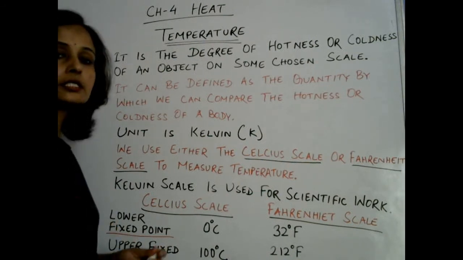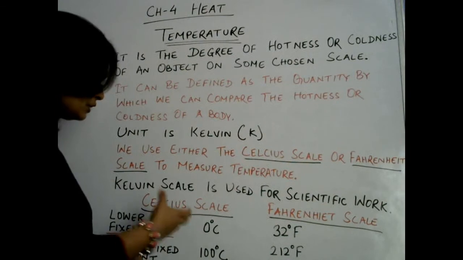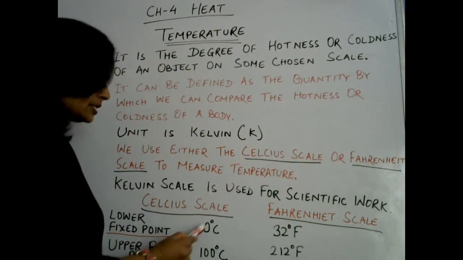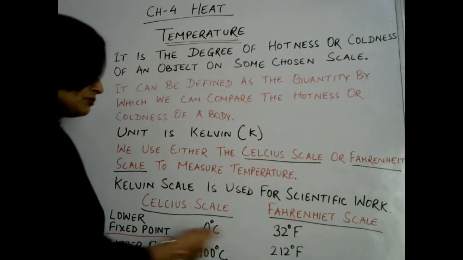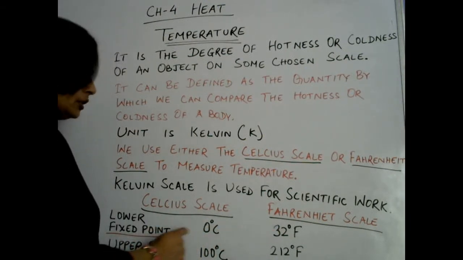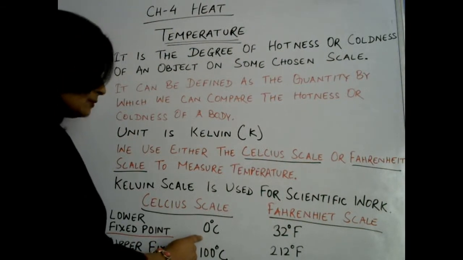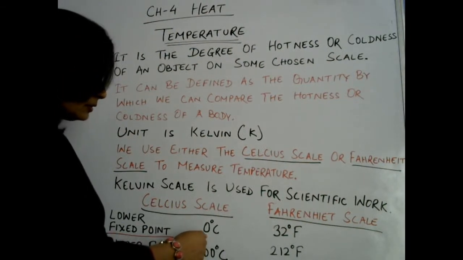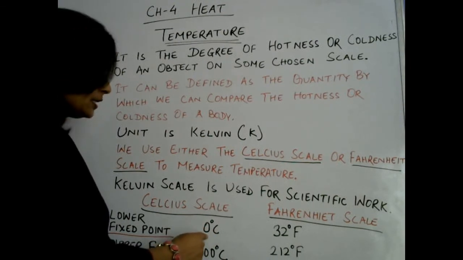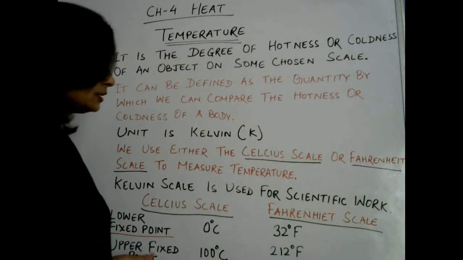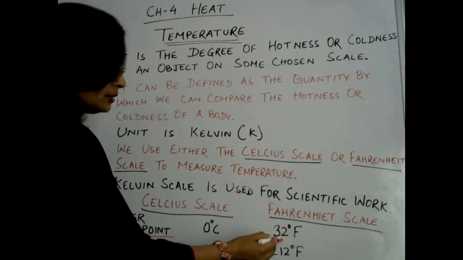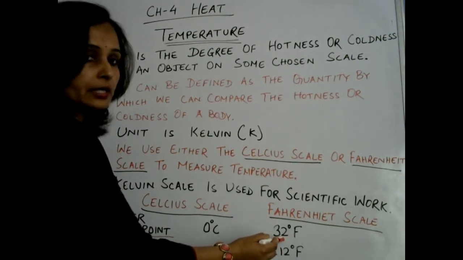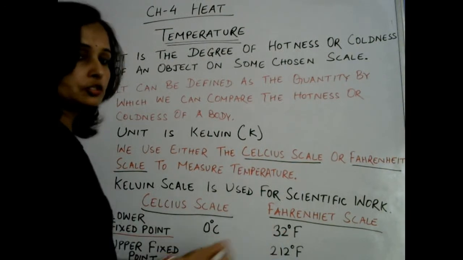The lower fixed point tells us the minimum measurement of temperature, that is 0 degrees in the Celsius scale, and in the Fahrenheit scale the lower fixed point is 32 degrees Fahrenheit. These scales have different readings for the lower fixed point, but 0 degrees Celsius is actually the melting point of ice or freezing point of water, and 32 degrees Fahrenheit is also the melting point of ice or freezing point of water.